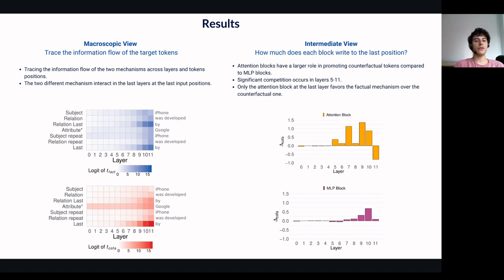On the right of our visualization, we can see the logit difference between the counterfactual and the factual tokens in the output of these two block types. Interestingly, the MLP blocks do not play a strong role in this competition, while among the attention blocks, the last one stands out as the only block that promotes the factual token over the counterfactual one.